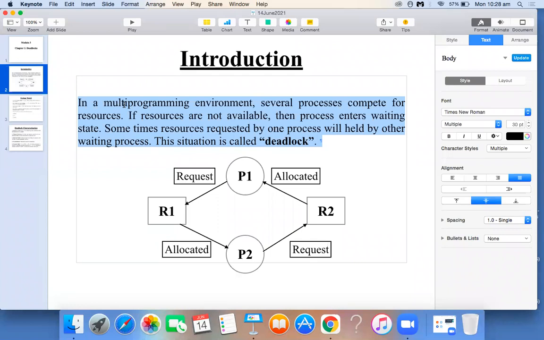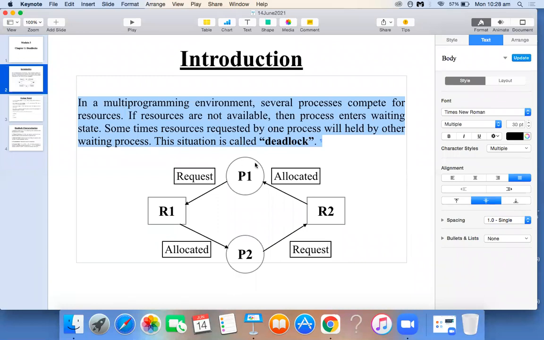No process or program is executing because they don't have enough resources available to execute. If the resources they are requesting are not available, the process will never execute. So the programs will be kept idle because they don't have enough resources. That situation is called deadlock.